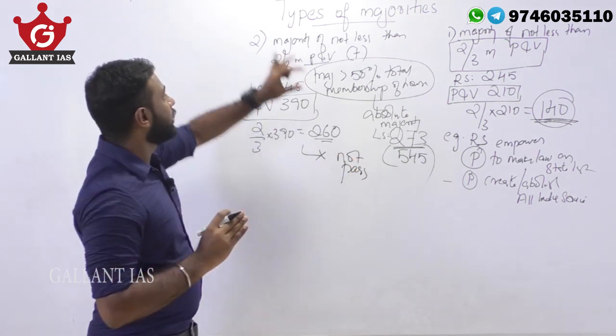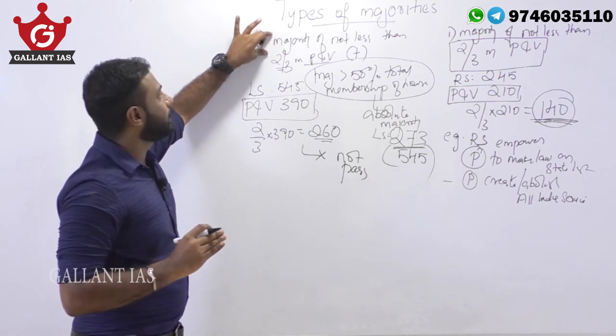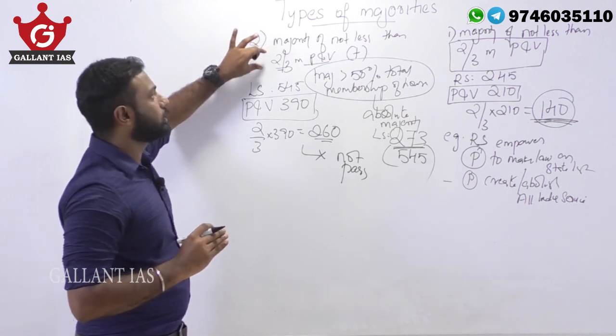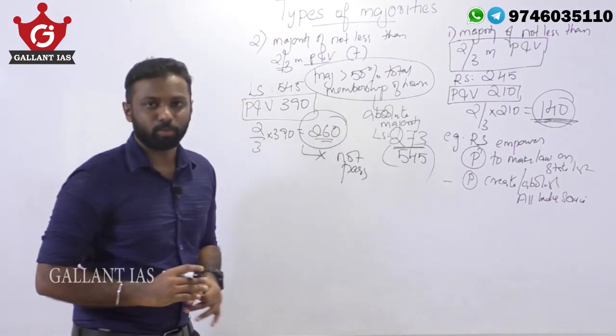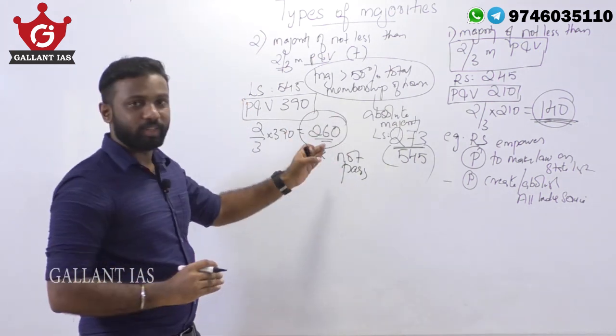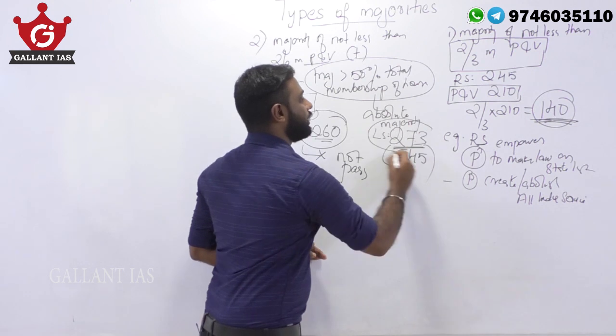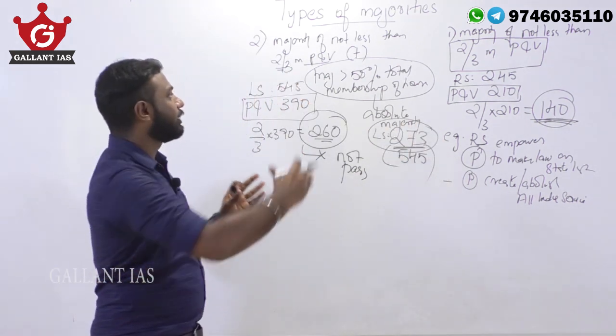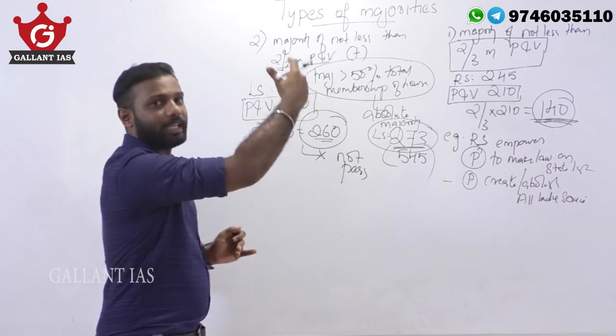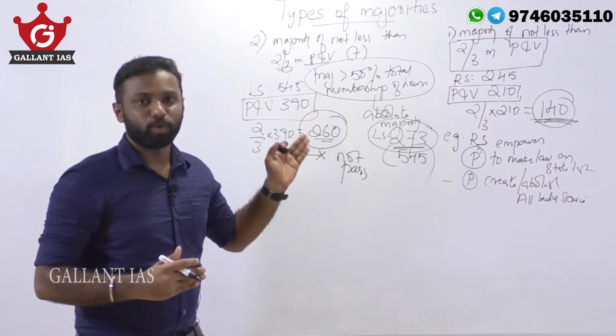Why? Because according to the first condition, it reaches only 260 supporters, but we need 273 supporters under this condition. So if the members present and voting are at a minimum number, the bill won't pass.